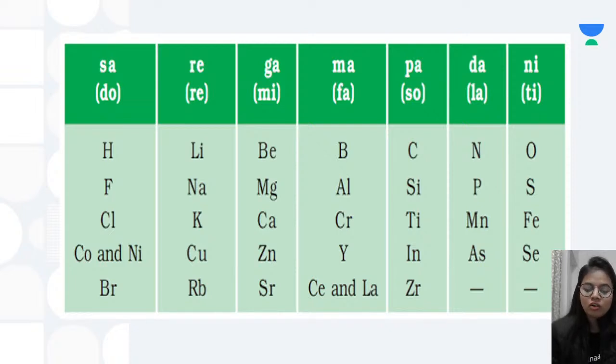But this option was also not taken into consideration very much, because there were certain shortcomings of this particular law. First of all, he couldn't arrange all the elements in this particular table. There were some good things about this: it was working very well for the lighter elements. For example, lithium, sodium, potassium were brought together. Next, all the properties were related to their atomic masses.